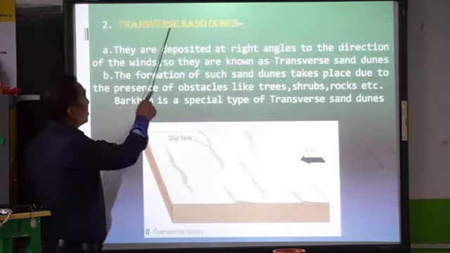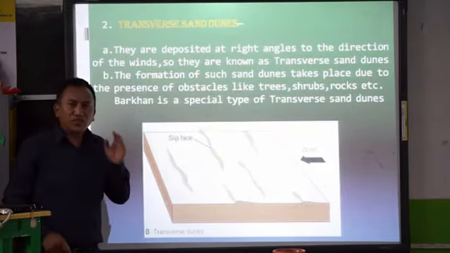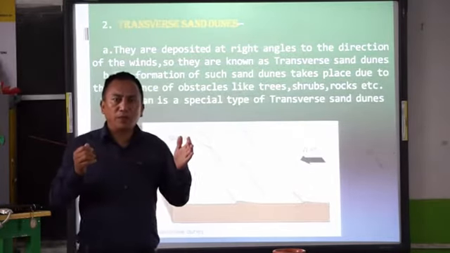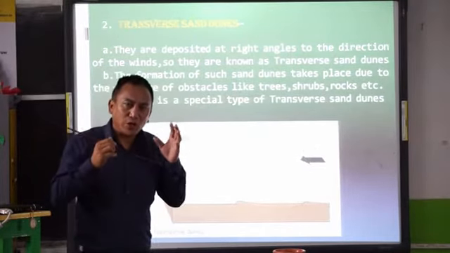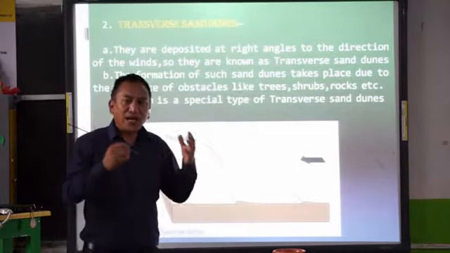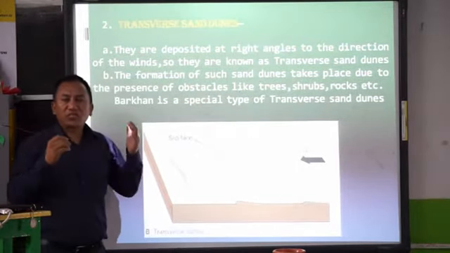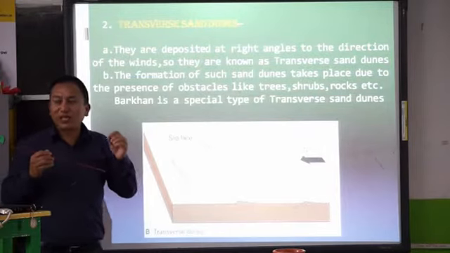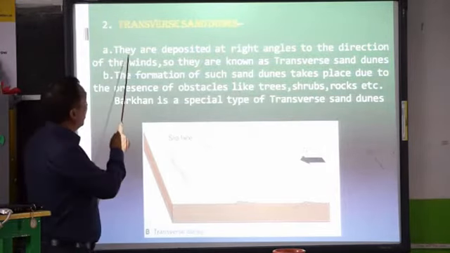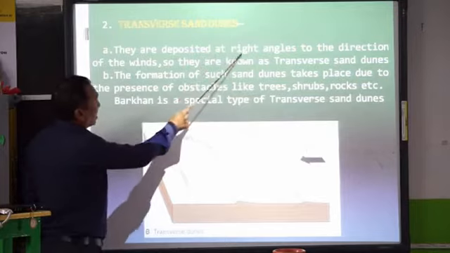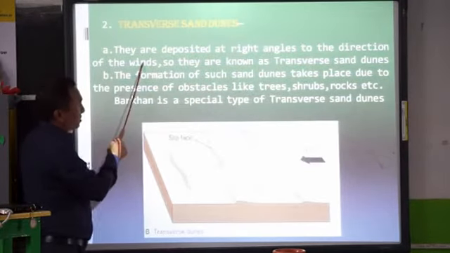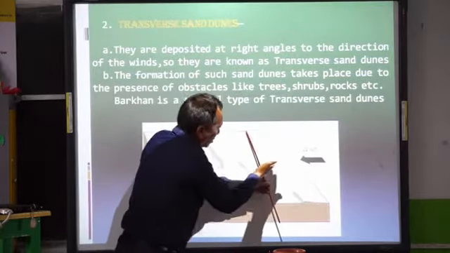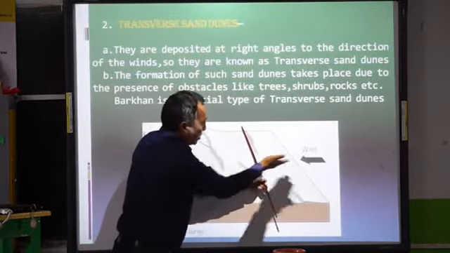Next one is transverse sand dunes. Now transverse sand dunes are again formed by the wind, but they are formed when there is an obstruction. When there is an obstruction by a rock or some vegetation, at that time transverse sand dunes are formed. They are formed basically at right angles to the direction of the wind. See, the wind is going this way, but they are this way.